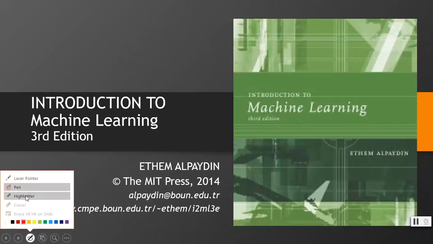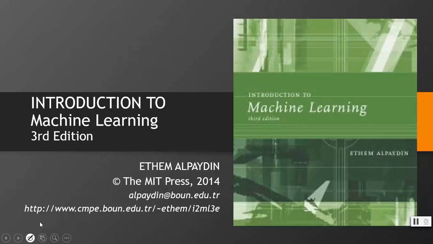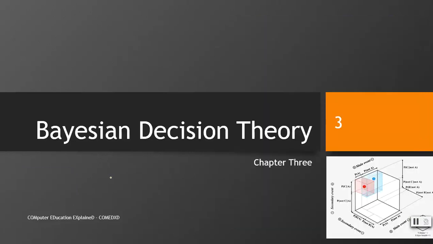Today we are going to start the next chapter which is relevant to the Bayesian decision theory. We have to see what the Bayesian rule is, how this decision theory works in classification, and how it could be applied using a sample data.